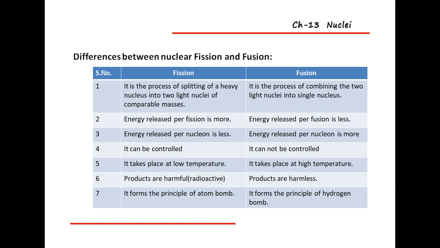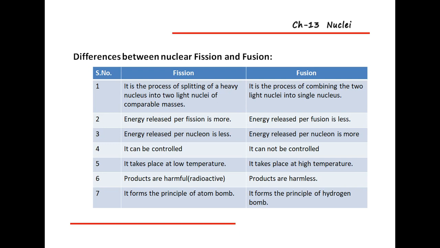And the second one: the energy released per fission is more. In nuclear fission, if you split a heavy nucleus into two nuclei, a very large amount of energy is produced, but in fusion a much smaller amount of energy is produced. Third one: the energy released per nucleon is less.